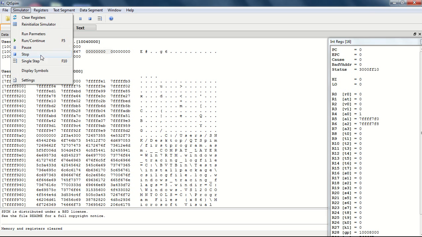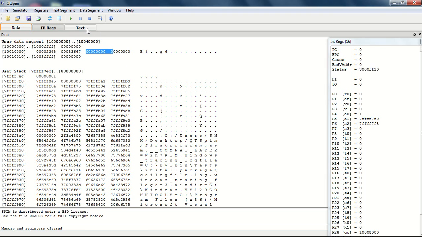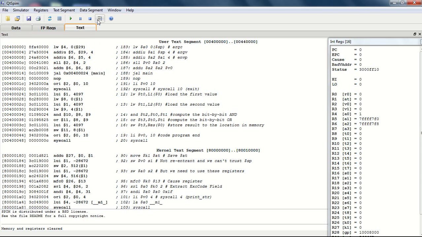Pause and stop are self-explanatory. Since a MIPS program runs too fast, it is impossible to stop or pause a MIPS program in between. And last, we have single stepping. Single stepping executes one instruction at a time during the execution of the program.